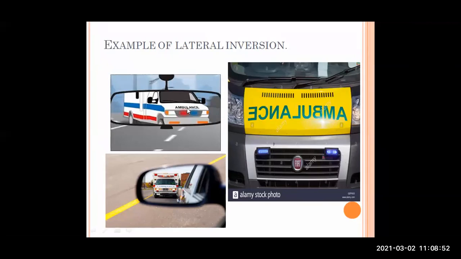The driver will see the word in a straight format, so he can read the word, and he will come to know that an ambulance is behind him, so that he will give the way for the ambulance to go forward. So this lateral inversion is used in writing the word ambulance.